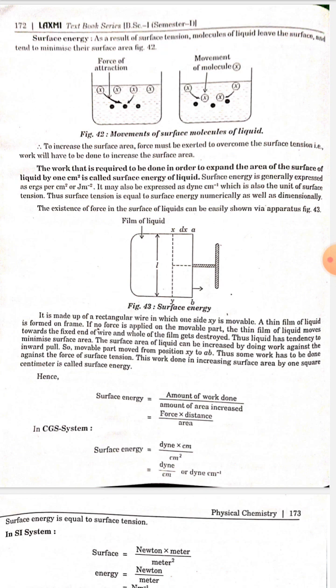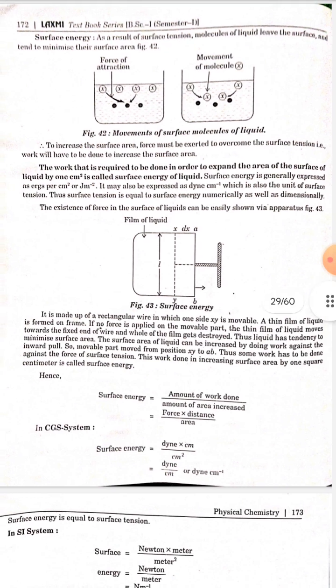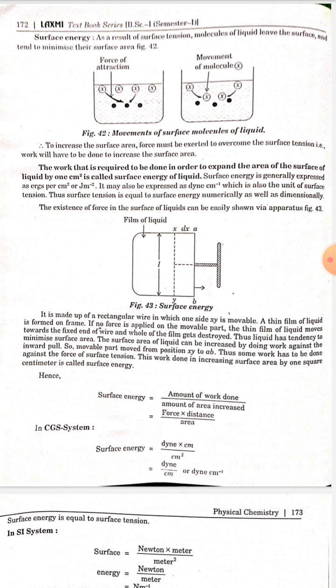It is made up of a rectangular wire in which one side XY is movable. A thin film of liquid is formed on the frame. If no force is applied on the movable part, the thin film of liquid moves toward the fixed end of the wire and the whole of the film gets destroyed. Thus, liquid has a tendency to minimize surface area.